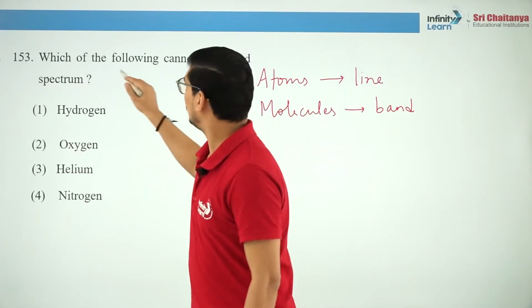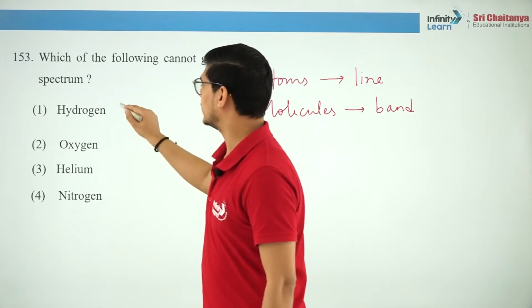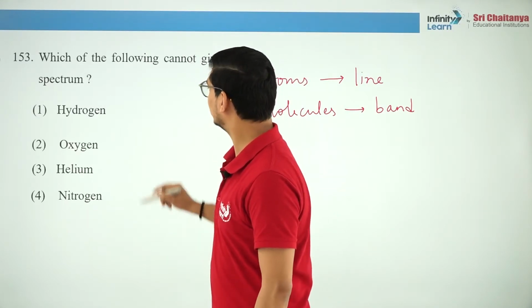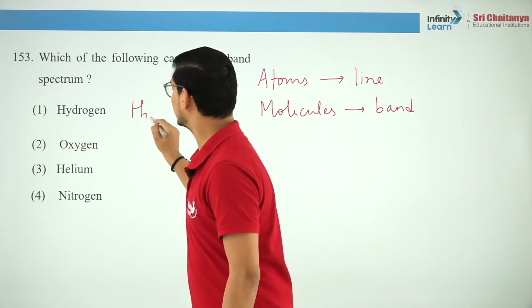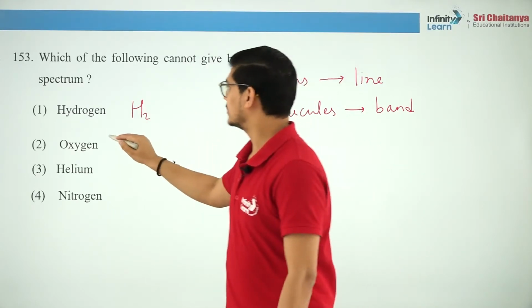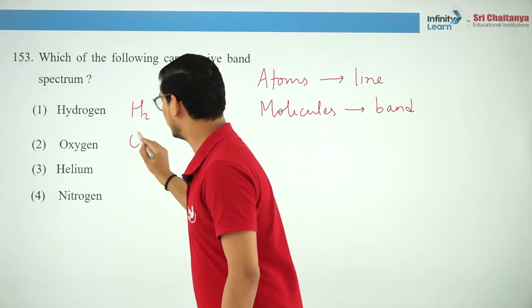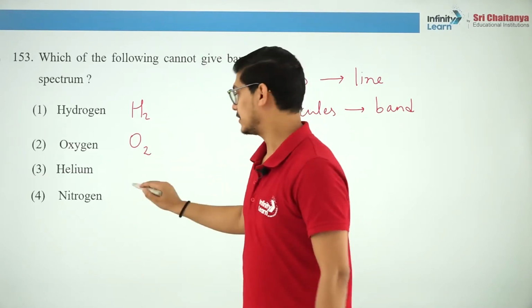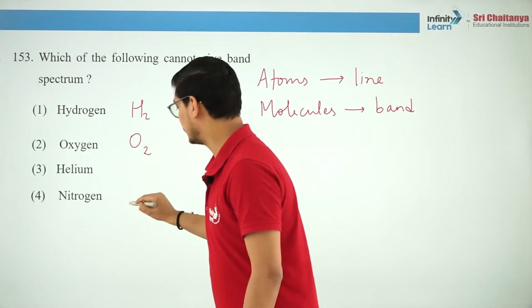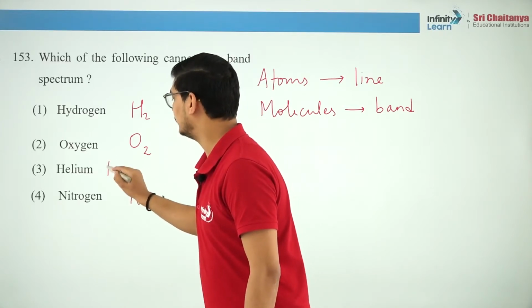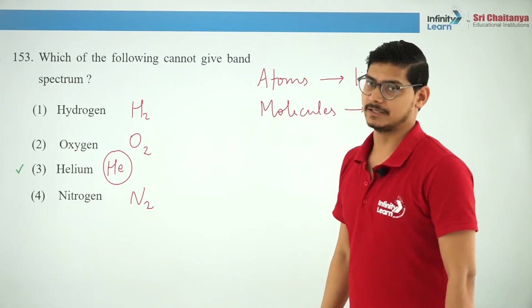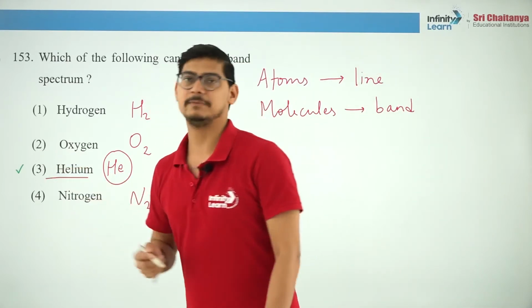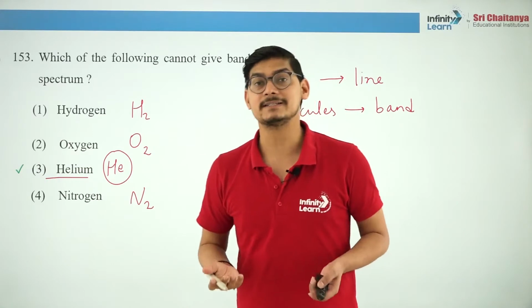So which of the following cannot give band spectrum? Can hydrogen give band spectrum? It can, because hydrogen forms H2. Can oxygen give band spectrum? Yes, because it forms O2. Can nitrogen give band spectrum? Yes, because it forms N2. But helium, we know it is a noble gas, it cannot give band spectrum. So this is the correct answer, because it is an atom, it will only give line spectrum. Clear?